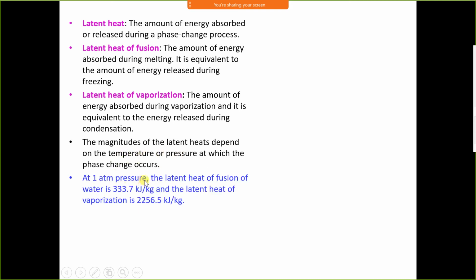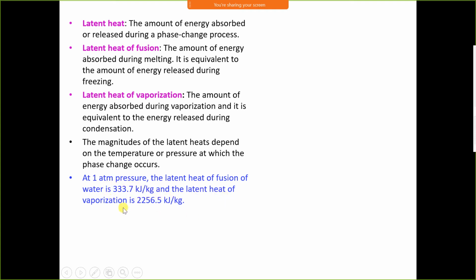At 1 atmospheric pressure, the latent heat of fusion of water is 333.7 kJ per kg. It means to convert ice into water, we need to supply 333.7 kJ per kg of latent heat.